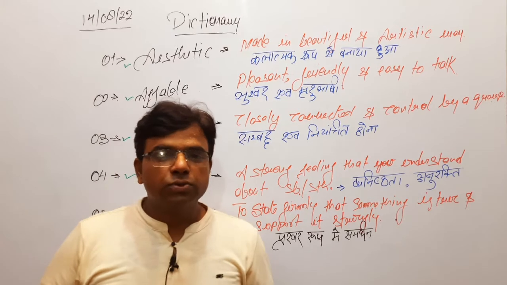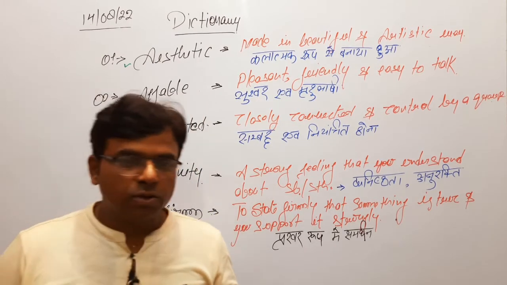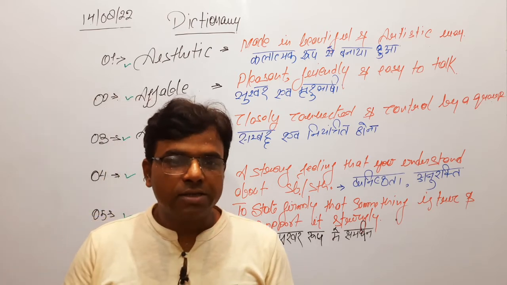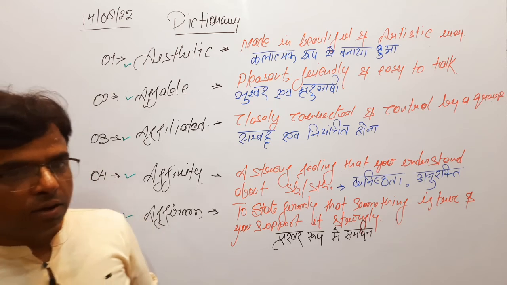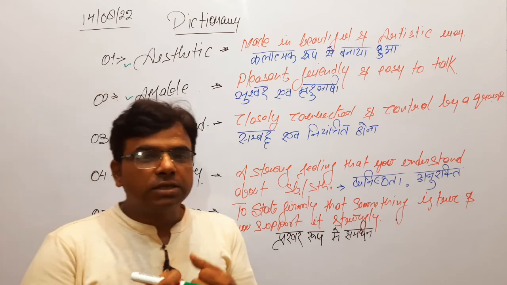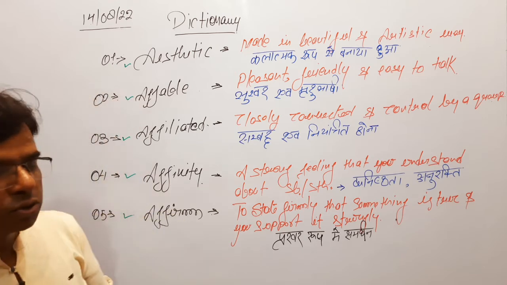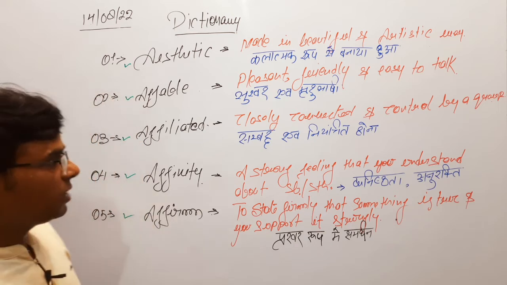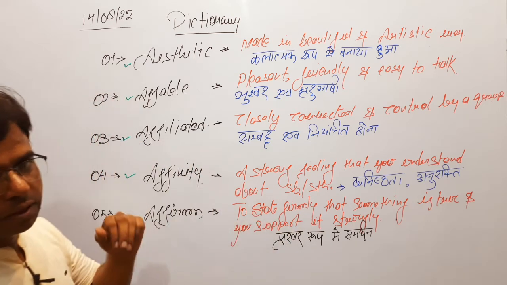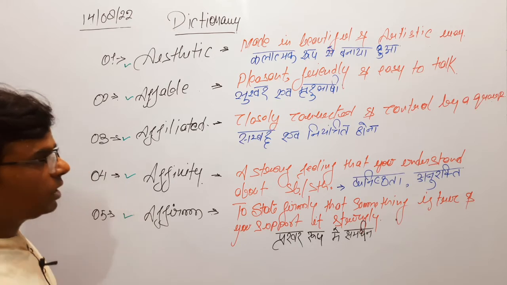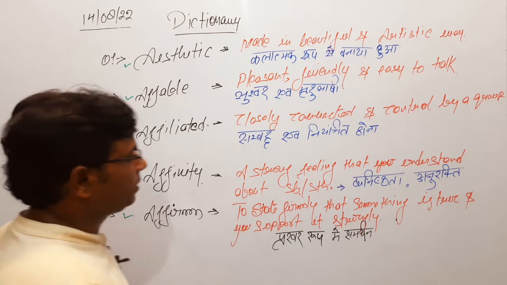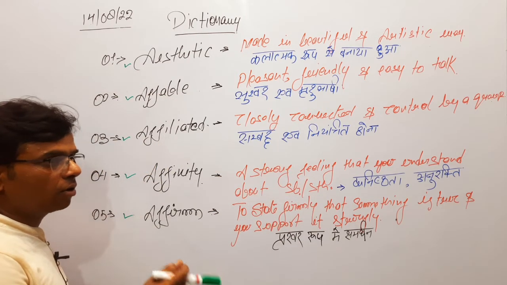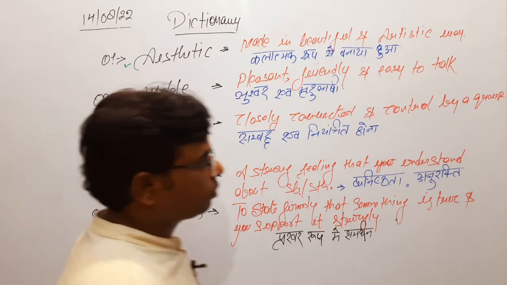Affiliated means closely connected and controlled by a group or an organization. Nowadays you see various schools affiliated to the CBSE or the ICSE or other boards, or a particular organization, for example Rising Children Academy, DPS. People take the franchise of a particular organization, and when they succeed, they say we are affiliated to the DPS group, the CBSE group, the A group, B group or C group. What does it mean? Closely connected, because there has been a legal contract, closely connected and controlled by a group.